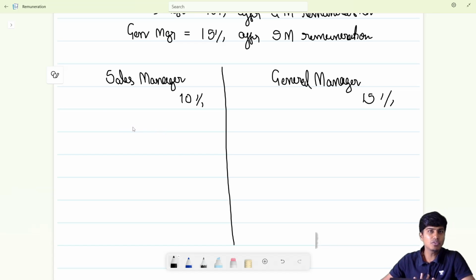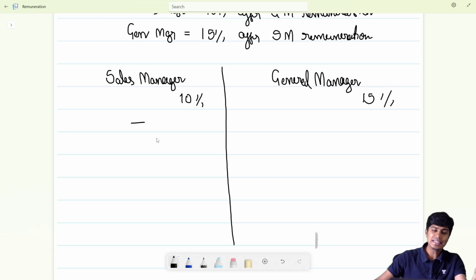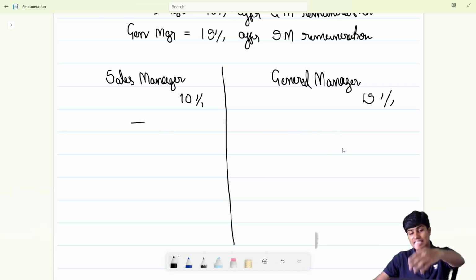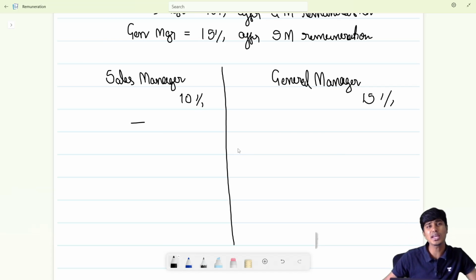Let's say that we have to start at one point. I'll assume my sales manager's remuneration to be 0. If I say my sales manager's remuneration is 0, then it is very easy to compute the general manager's remuneration. I have to start at a point. No, this guy says I'll take after this guy, and this guy says I'll take after this guy. One of them has to go first. No, both of them want to go second. Weird case. So what am I going to do?